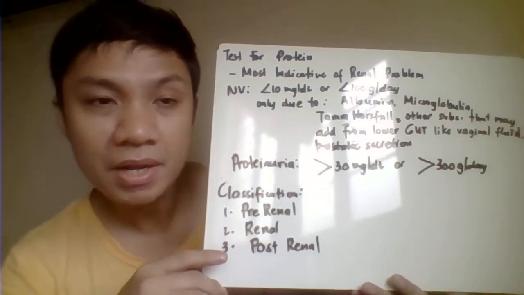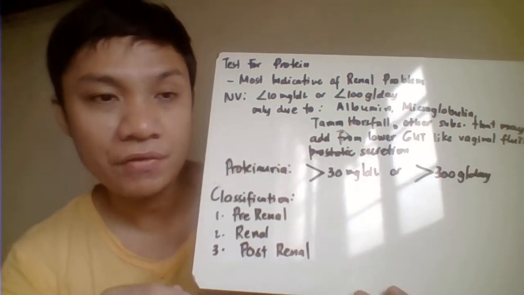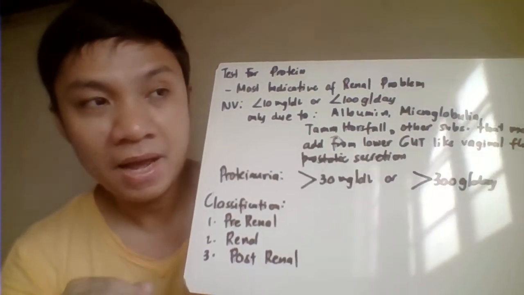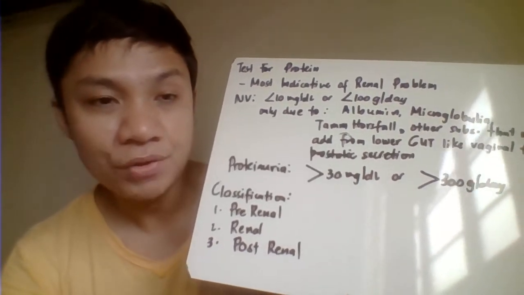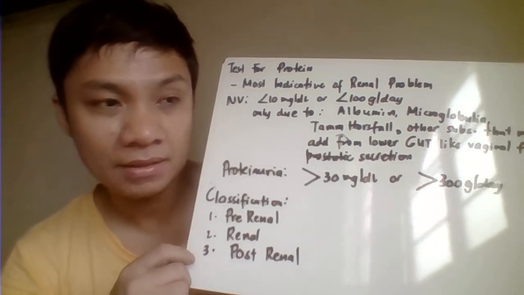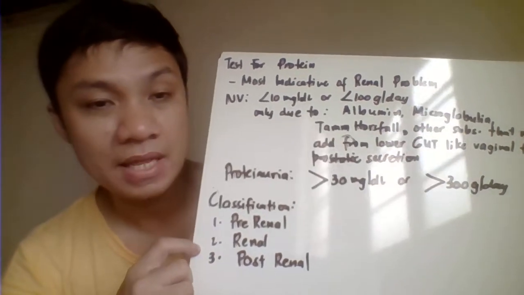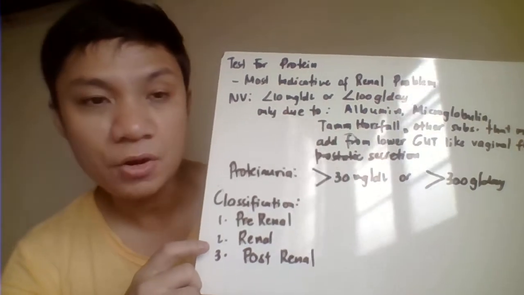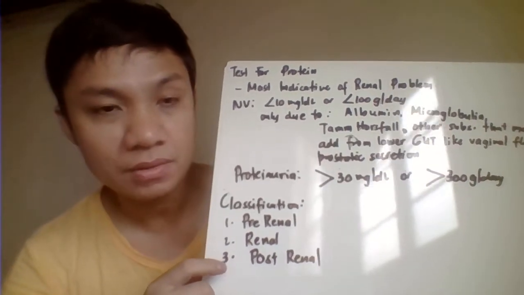Remember that we could also have a positive test result for protein in your urine that might indicate other sources of the protein. So, ang after lang natin dito ay dapat ang protein na coming from the renal origin. We classify proteinuria as pre-renal, renal, and post-renal.